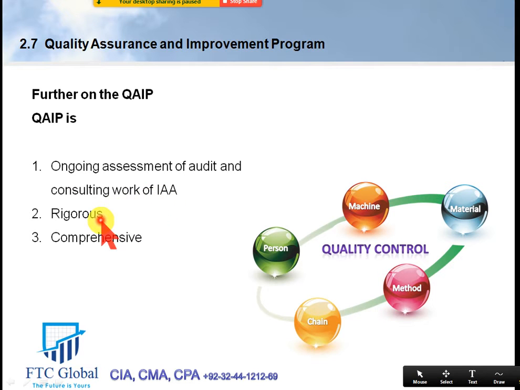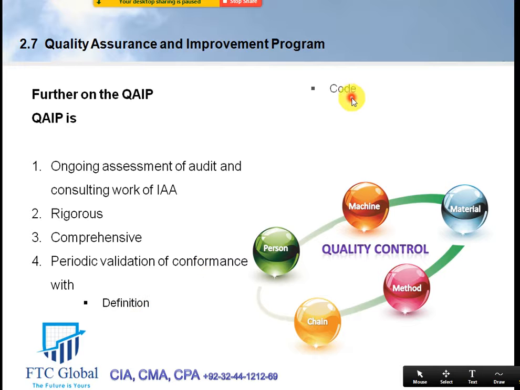That internal audit department has a rigorous, comprehensive system of quality in place, and moreover, there are three elements that must always be followed: the definition of internal auditing, the code of ethics of the Institute of Internal Auditors, and the standards of the Institute of Internal Auditors. To what extent are we following these? That has to be assessed in this quality assurance program as well. So it's a rigorous and comprehensive program, and it also covers to what extent we follow these three basic things: the definition of internal auditing, the code of ethics that we have read in much detail, and the standards that we're just studying.